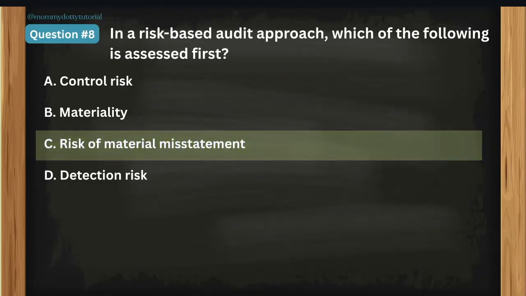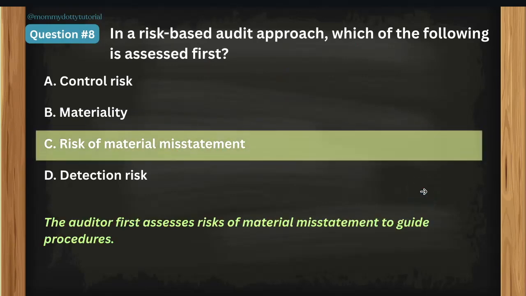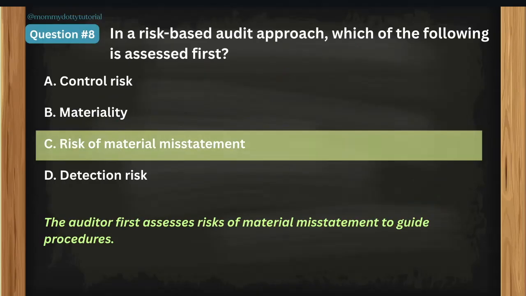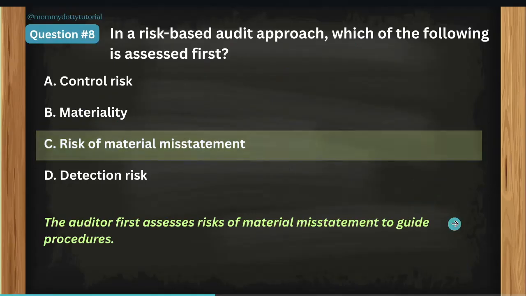The correct answer is letter C, the risk of material misstatement. So the auditor first assesses risk of material misstatement to guide the procedure. Once you assess this one, it gives you the guide, no? It gives you what you need to do to approach the risk-based audit.